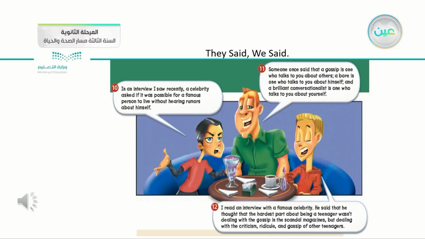The first type is a gossiping person, or a person who gossips. The first one is who talks to you about the other. This one, he is calling him a gossip.